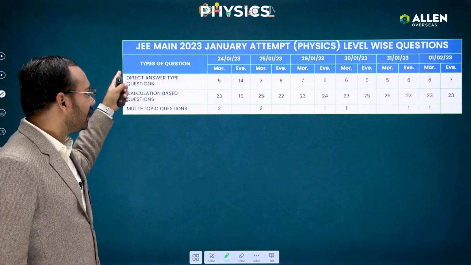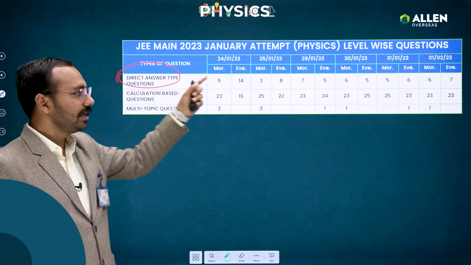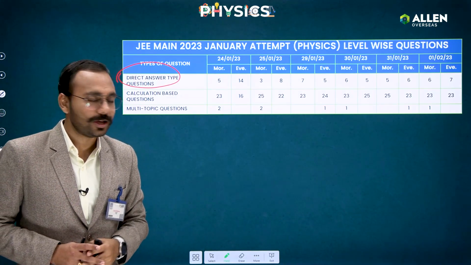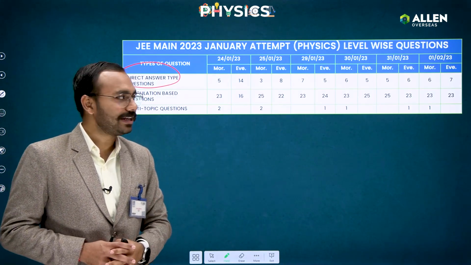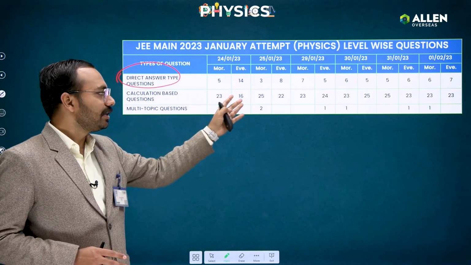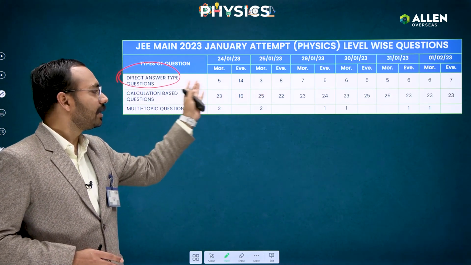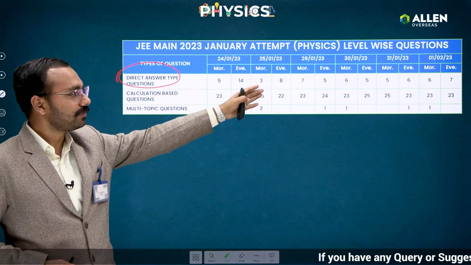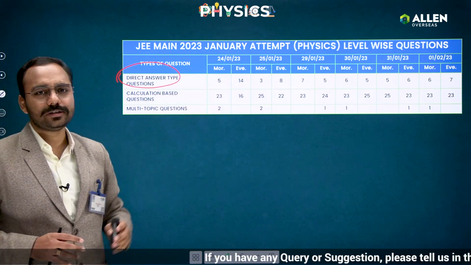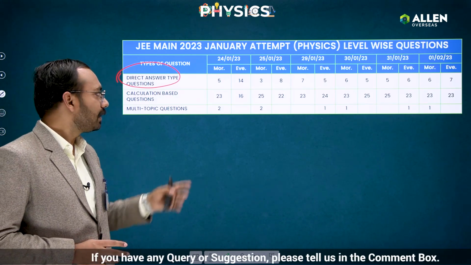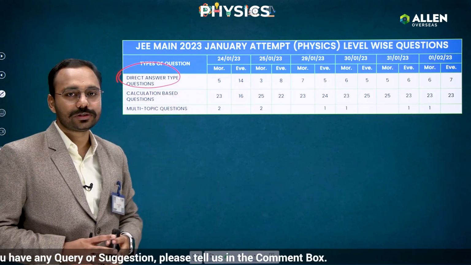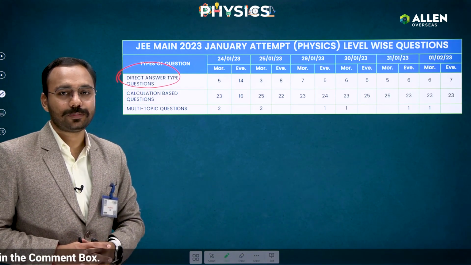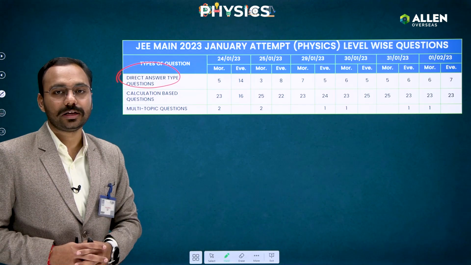The next thing was direct answer type questions. If you can see, they have not asked many direct ones, because that's the JEE Mains. They will require you to do some calculations. That's why the maximum number of questions were calculation based. That is, you can see 23, 16, 25 and so on. So these many questions. Direct questions in the last session of 21st, you can see 7, then 6 and 6, 5, 5 and going like that. On average direct questions have not been many, but calculation based questions were quite many guys. So if you have not done calculation practice, then definitely you're going to suffer in your JEE Mains exam.